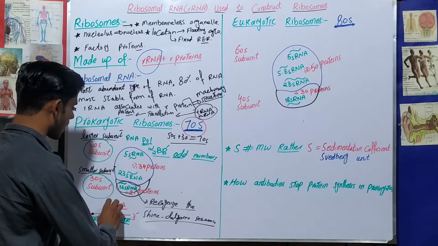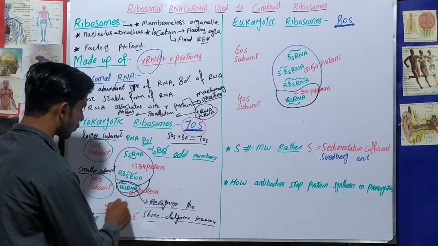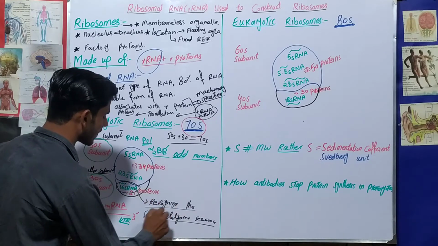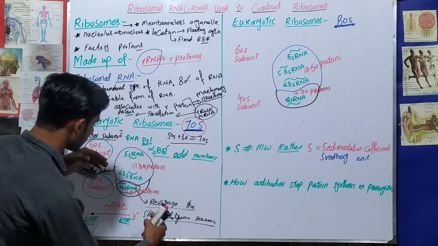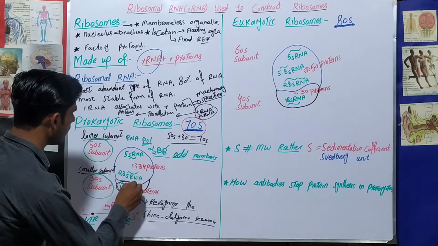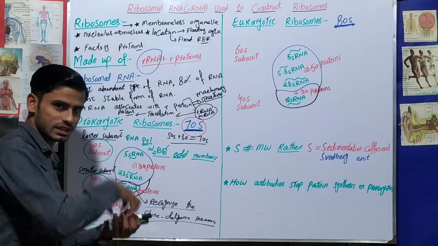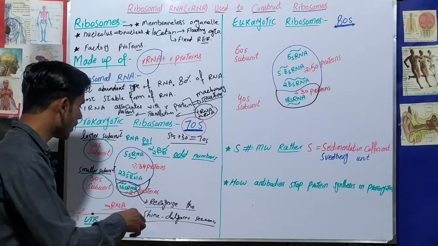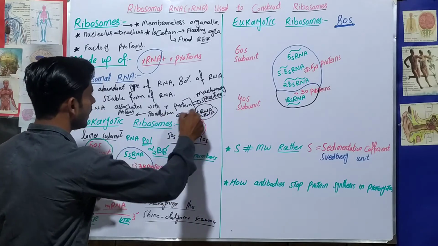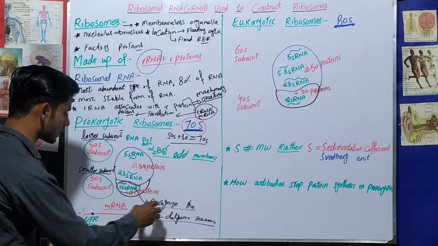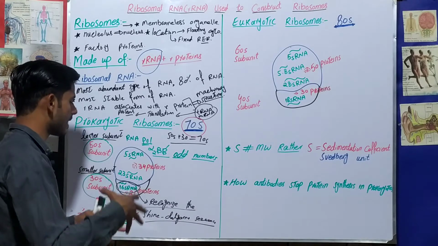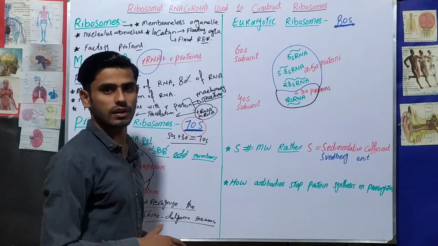So this messenger RNA will come, and this 16s ribosomal RNA will recognize this Shine-Dalgarno sequence and they will bind with each other. In this way this messenger RNA will land on the surface of, or connect with, the ribosome. So the messenger RNA will come and land on the surface of this machinery structure. In this way the Shine-Dalgarno sequence will connect with 16s ribosomal RNA and they will cause the initiation of translation.